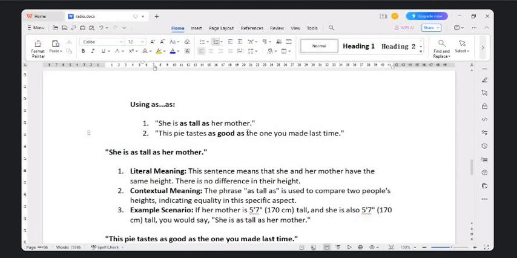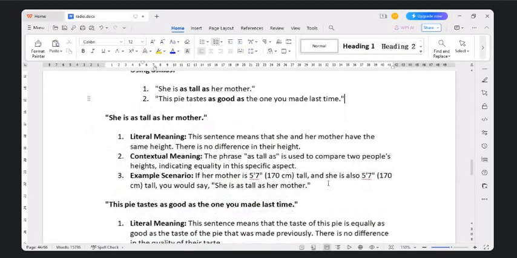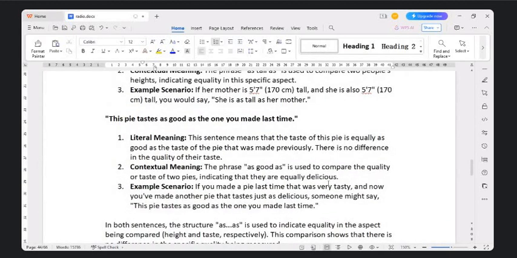Now, one more sample sentence that I want to present before you is "This pie tastes as good as the one you made last time." So, you made a pie last time, and this time also you made a similar pie. So what has happened? Both their tastes are being compared. There's no difference in taste as a quality. Both their tastes are the same. This is what you just compared.